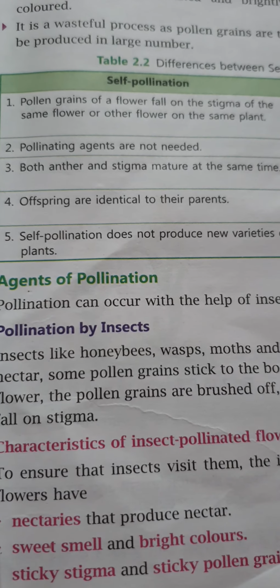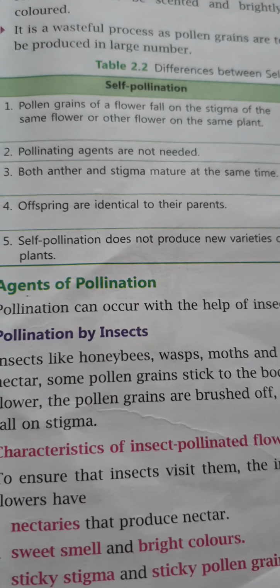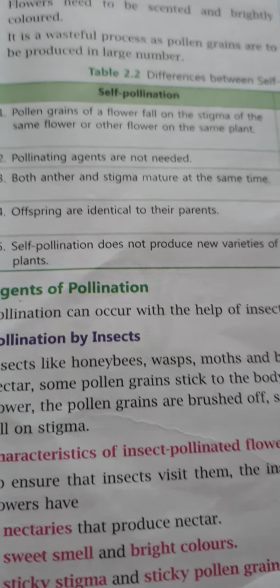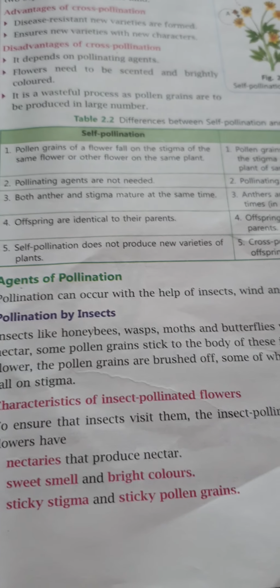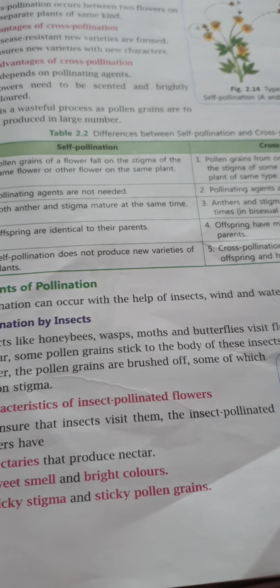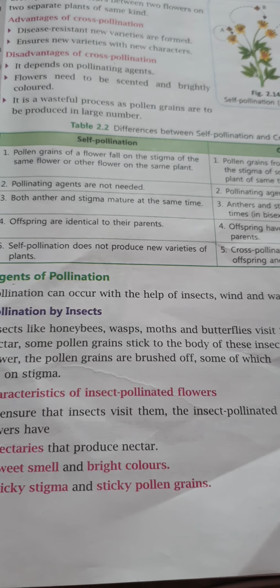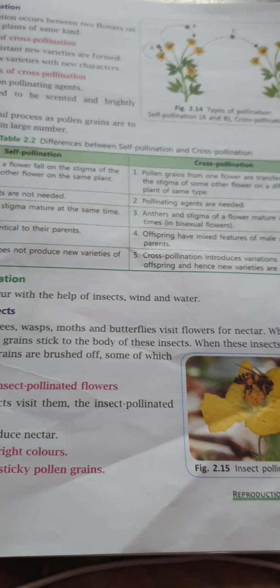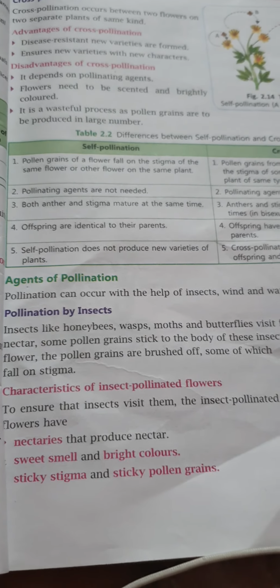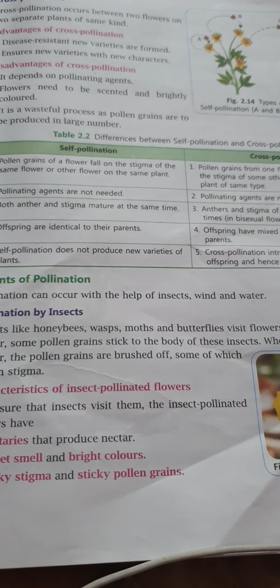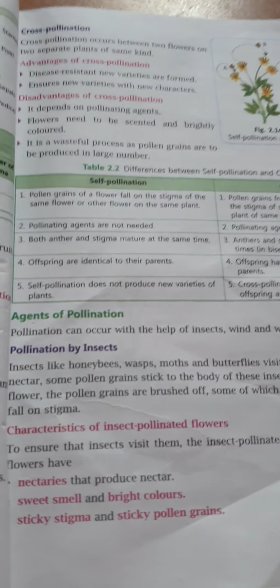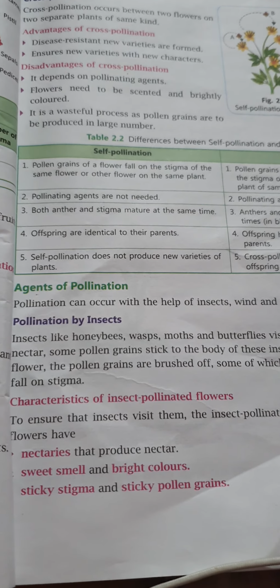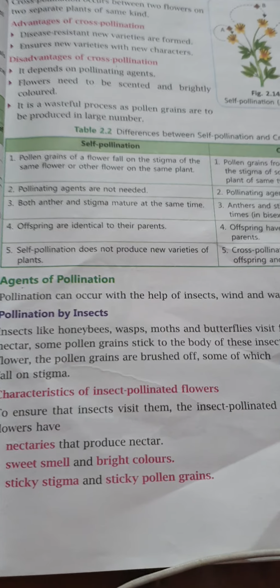Pollination by insects is also known as zoophily. In this, insects like honeybees, wasps, moths, and butterflies visit flowers for nectar. While collecting nectar, some pollen grains stick to the body of these insects. When these insects visit another flower, the pollen grains are brushed off, some of which fall on the stigma.